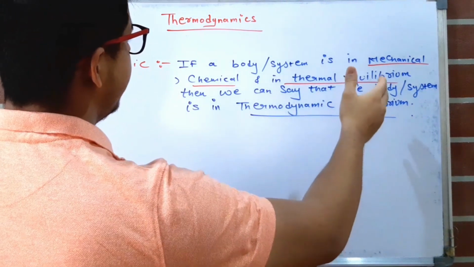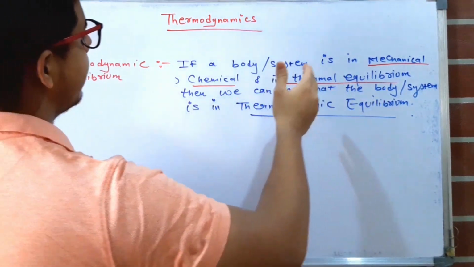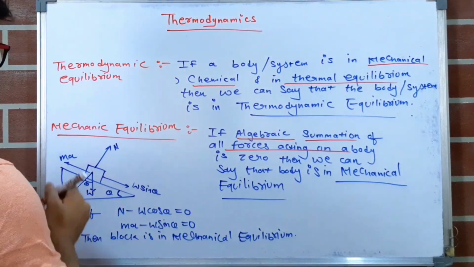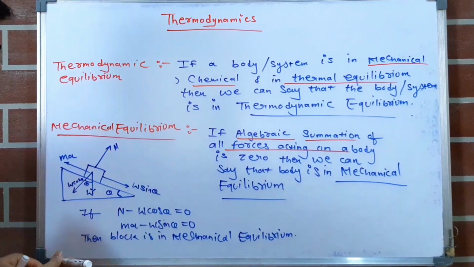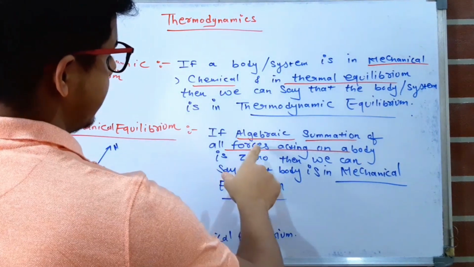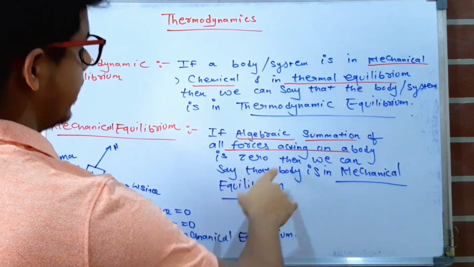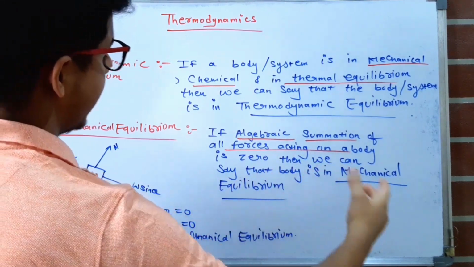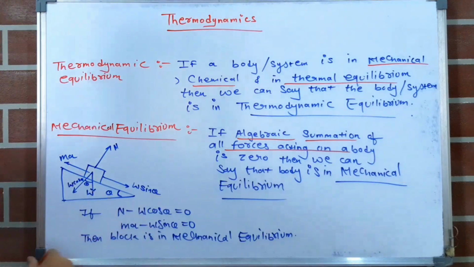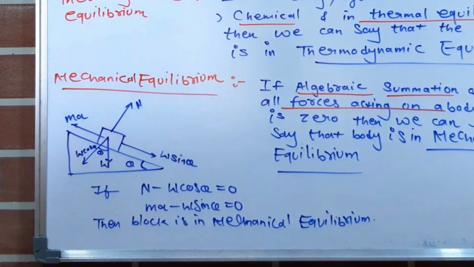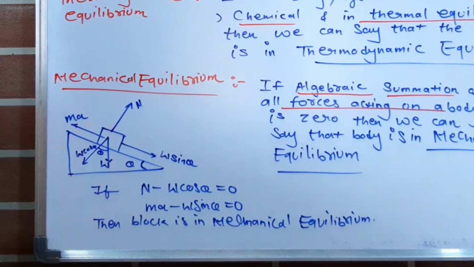Now we will see what is mechanical equilibrium, chemical equilibrium and thermal equilibrium. What is mechanical equilibrium? If the algebraic summation of all the forces acting on a body is zero, then we can say the body is in mechanical equilibrium. For example, a block is kept on an inclined surface. W is the weight of the block, acting in the downward direction.